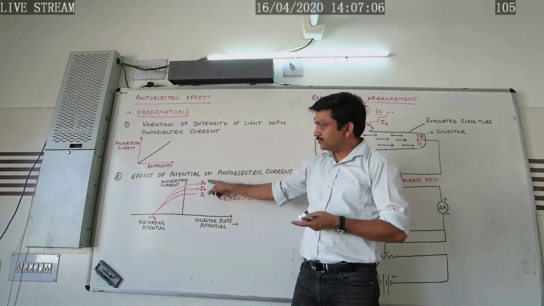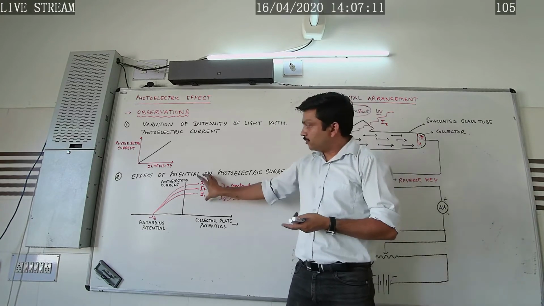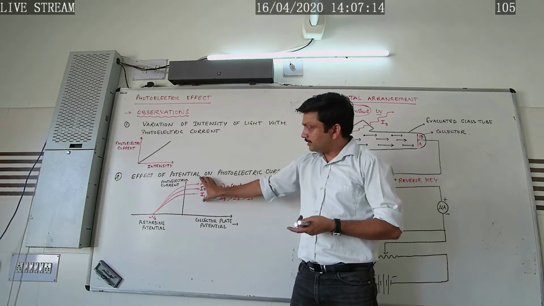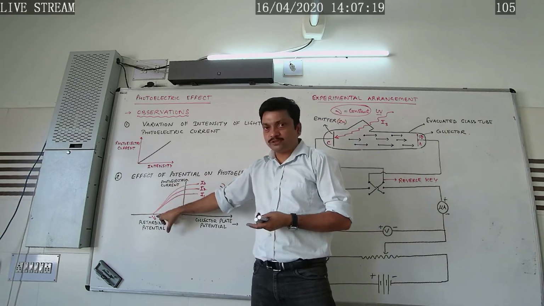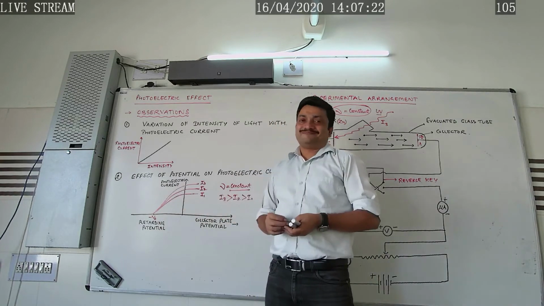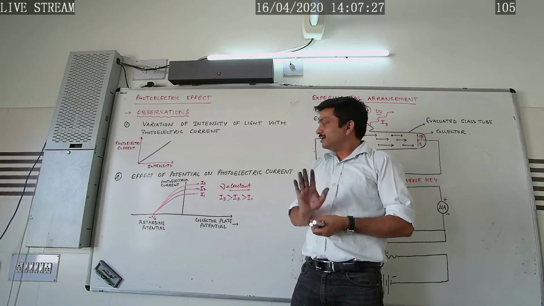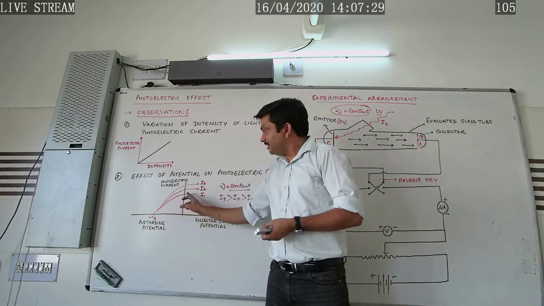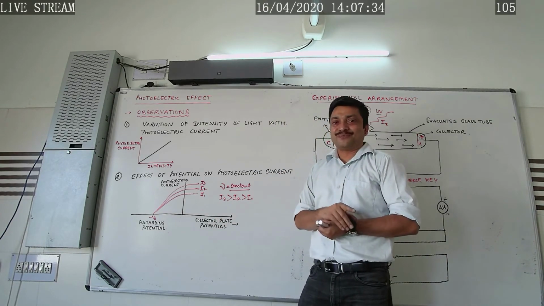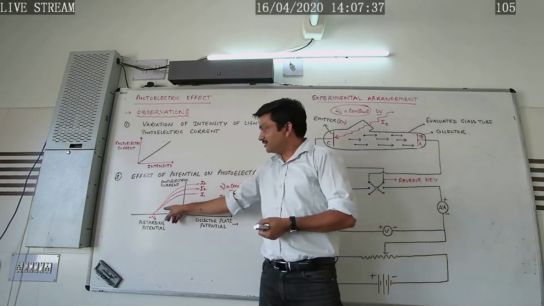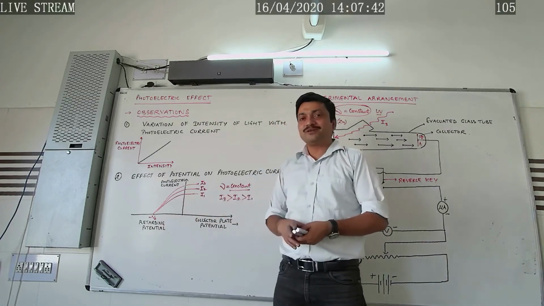Look here, the intensities of the incident radiations are I1, I2, I3, but for all these three incident radiations we got the same value of the stopping potential. What does it mean? It means that the work done by the stopping potential is independent of the intensity of the incident radiation. It does not depend upon the intensity of incident radiation. It depends only on the frequency. If the frequency is kept constant, the stopping potential also becomes constant.